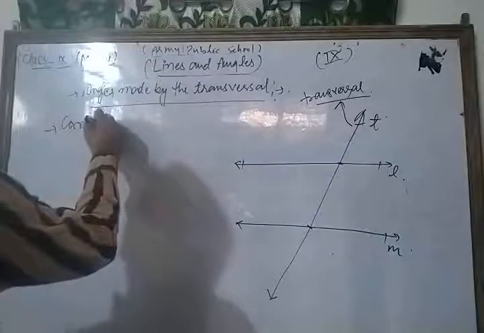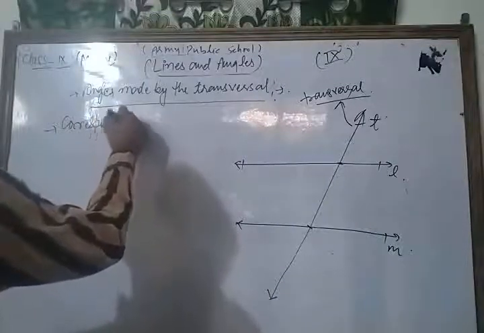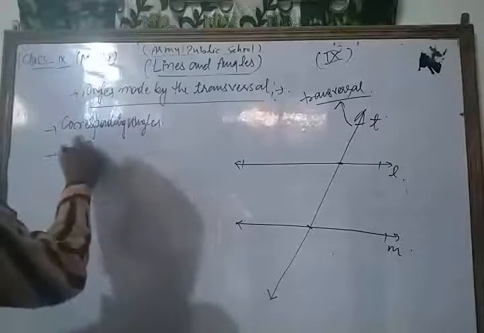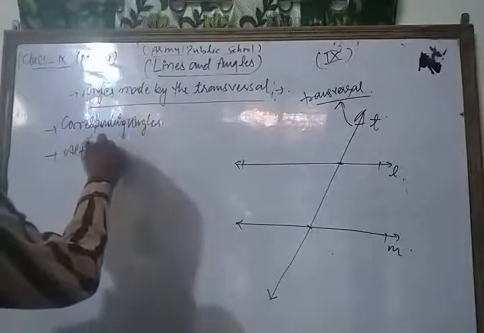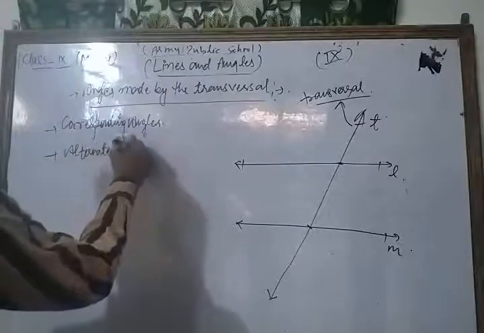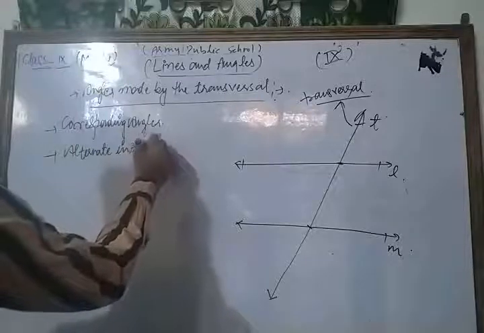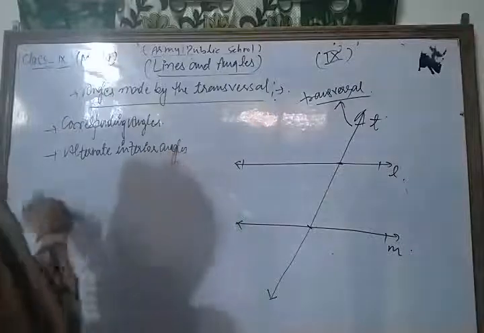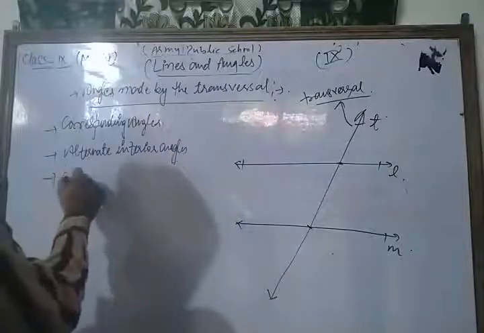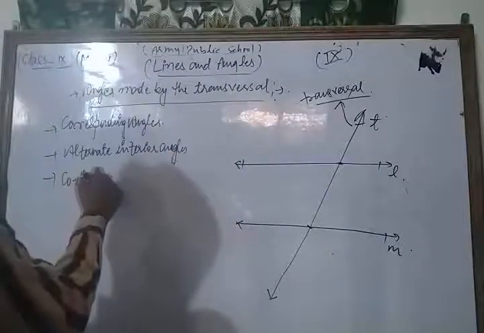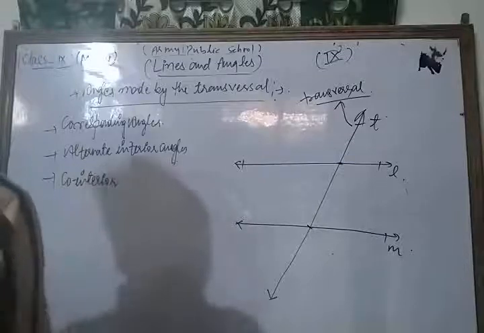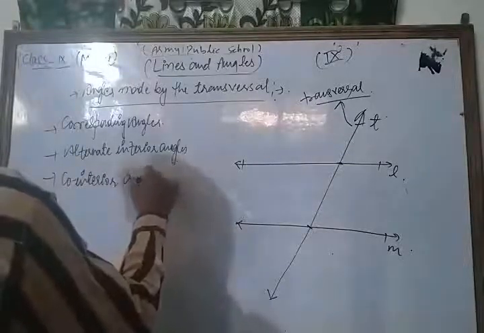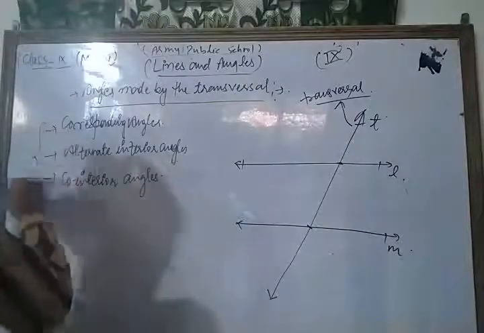Corresponding angles, alternate interior angles, and the last one is co-interior angles.